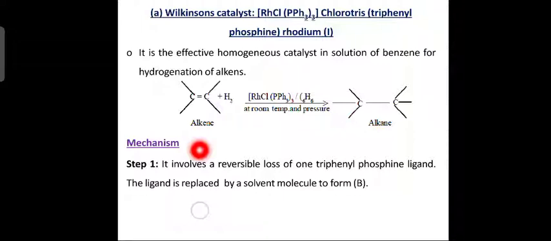The mechanism consists of 5 steps. Let us see one by one. What is the first step? The first step involves the reversible loss of one triphenylphosphine ligand. The ligand is replaced by a solvent molecule to form the product B.